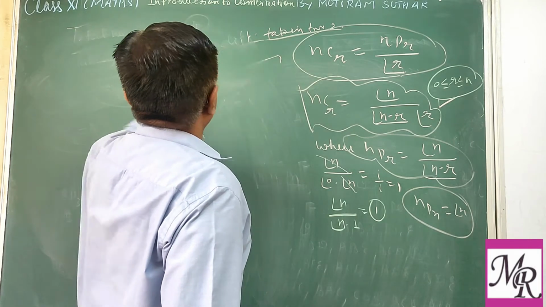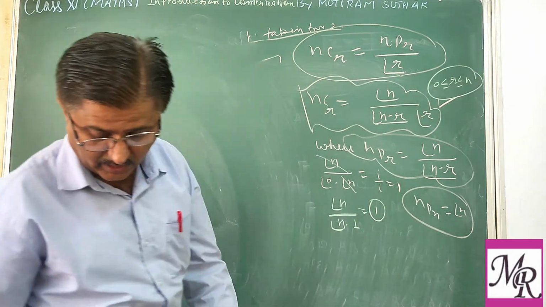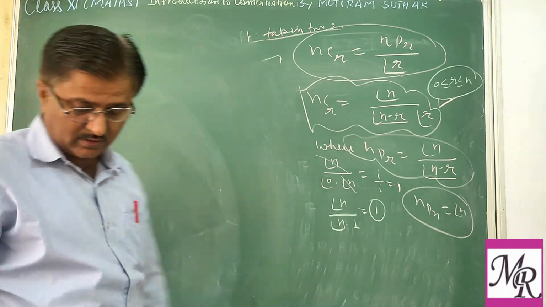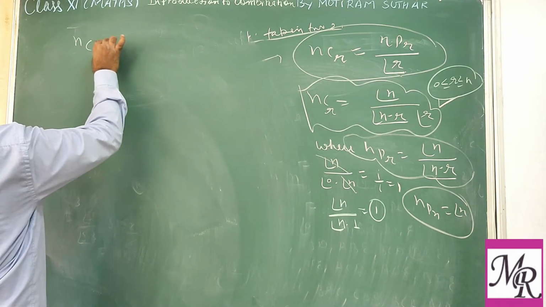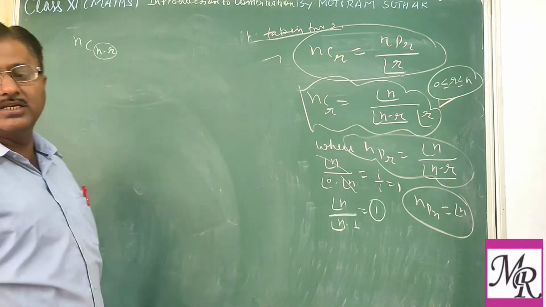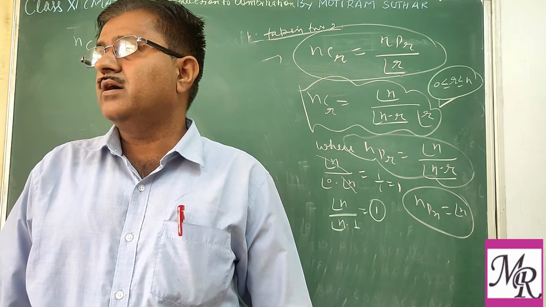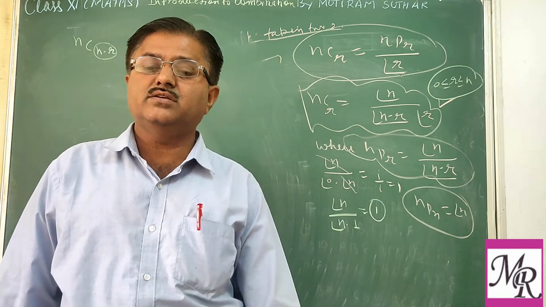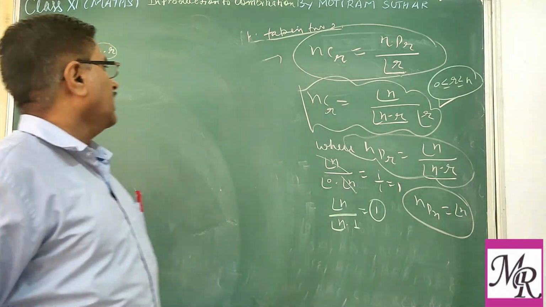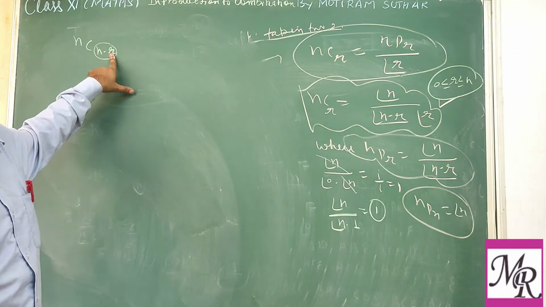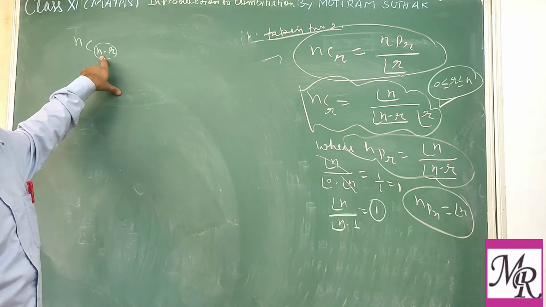Like, say, what is the value of nC(n minus r)? nC(n minus r) means we are replacing r with n minus r. nCr means out of n objects we are taking r at a time. Now nC(n minus r) means we are taking n minus r objects or elements.